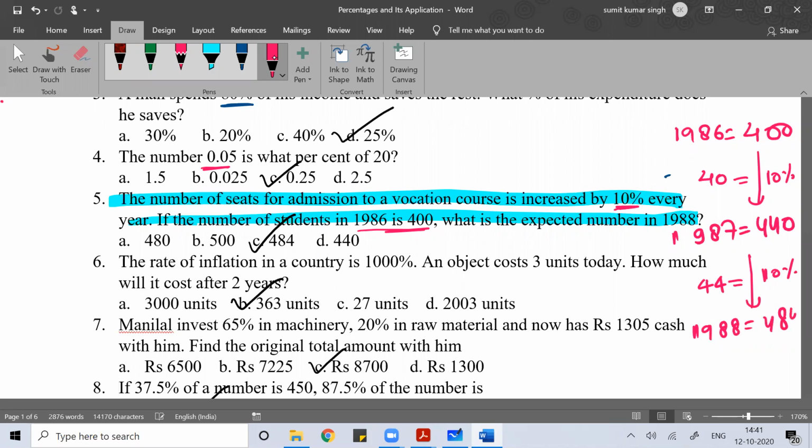It becomes 484. I hope you are understanding this.